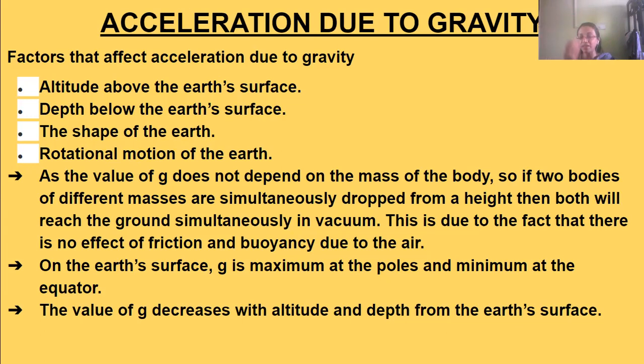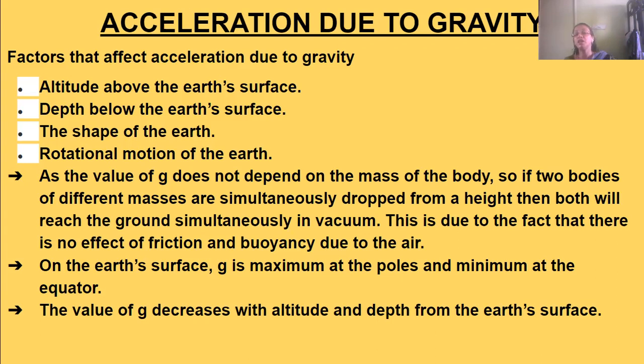So from the center, the pole is nearer and the equator is farther. The radius at the equator is more than the distance from the center of the Earth to the poles. That is why g is maximum at the poles and minimum at the equator.